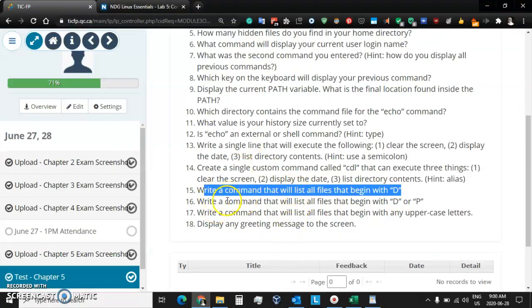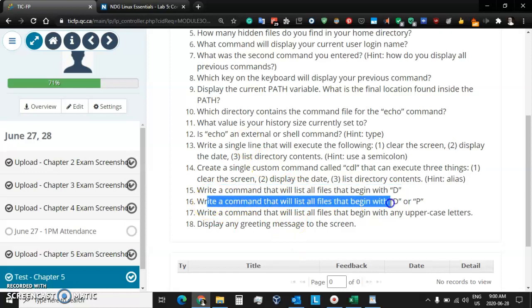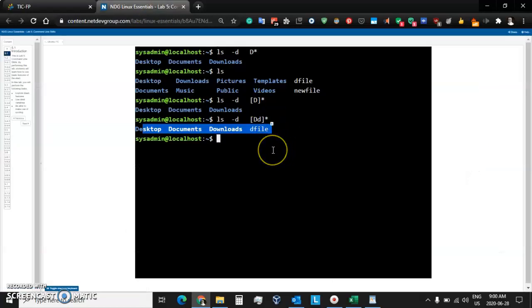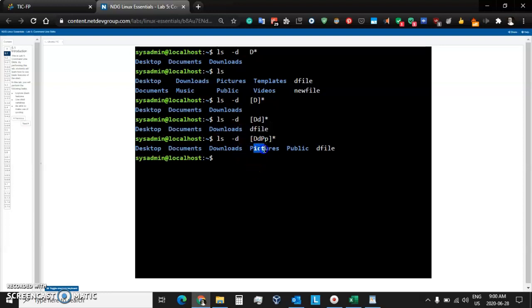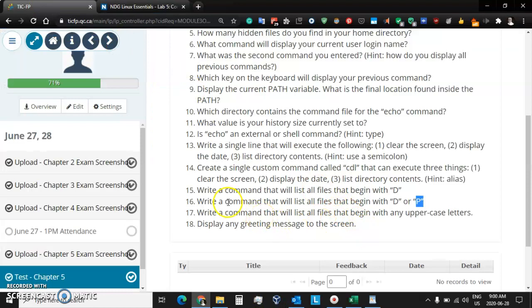And then in question 16, we continue, but this time we want to also include the letter P. So we update our command, and we do the same thing with P as well. Big P and little p, and we press enter. And now we also have pictures in there as well. Okay, so let's go on to the next question, which is question 17.